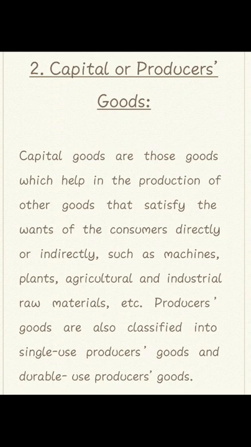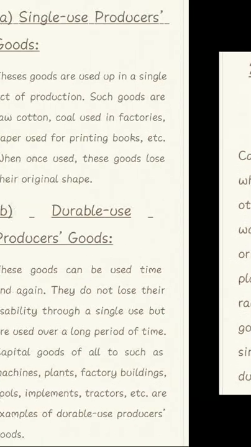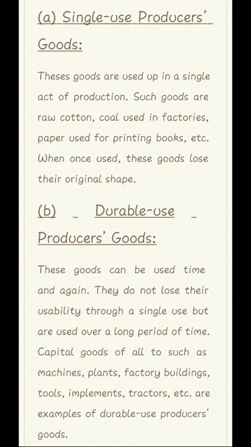Same as consumer goods, capital or producer goods are also divided into two parts: single use producer goods and durable use producer goods. Raw material is single use producer goods. Single use means used only once. For example, cotton and coal are single use producer goods.